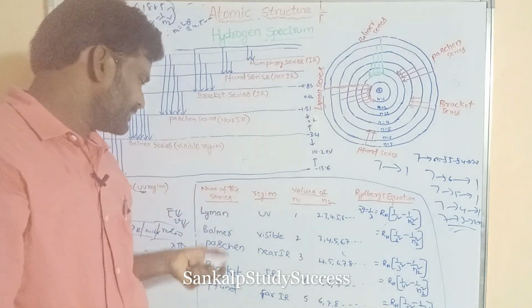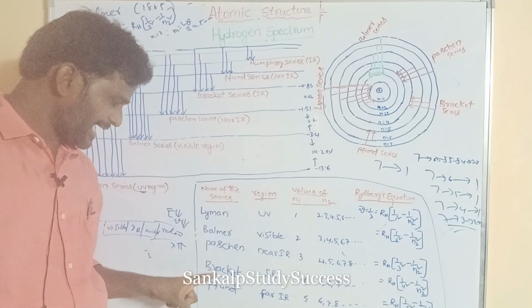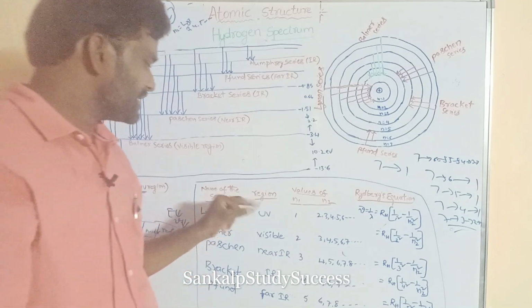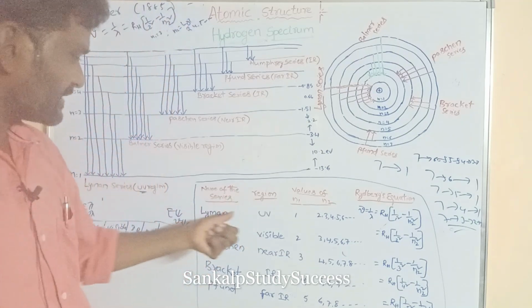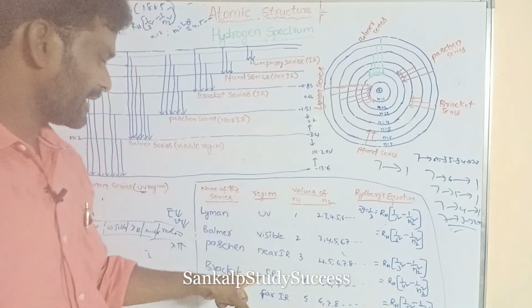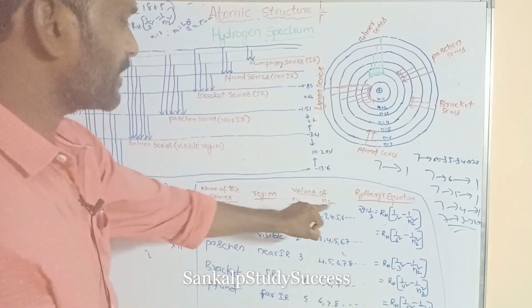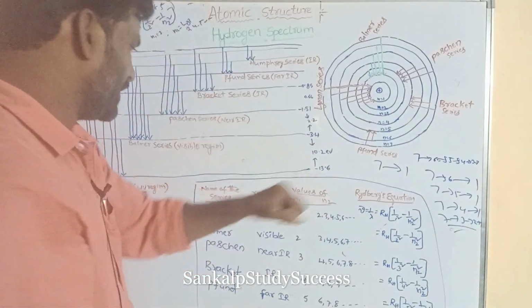So this is the name of the series: Lyman, Balmer, Paschen, Brackett, Pfund. The region: Lyman series is obtained in UV, Balmer series is visible, and the others are near IR and far IR. So these are the values of N1 and N2.